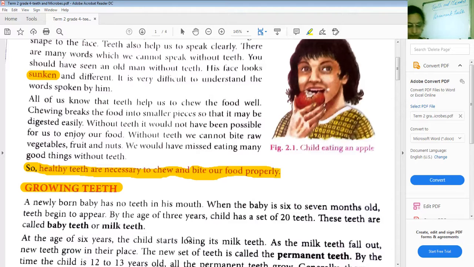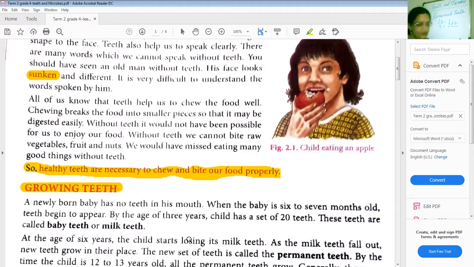So, initially, how many teeth will they get? By the time the child is 12 to 13 years old, all the permanent teeth will grow. There are how many teeth? 28 permanent teeth. And again they will get another 4 wisdom teeth. So both put together, an adult will have 32 teeth in his jaws.